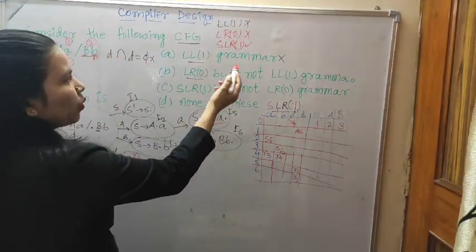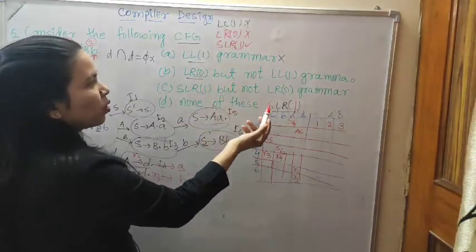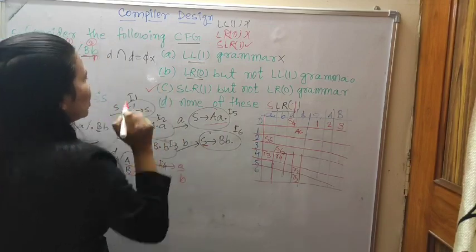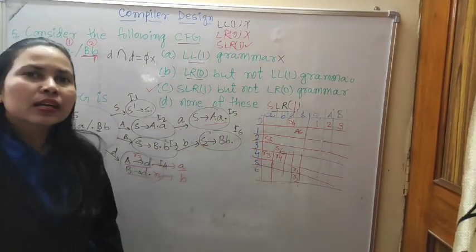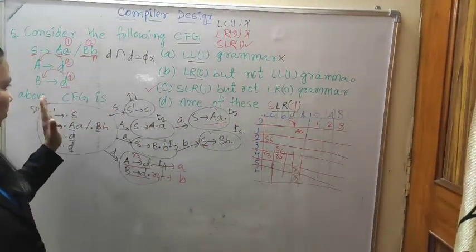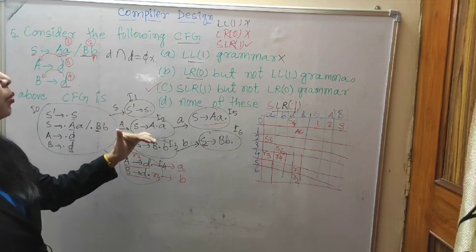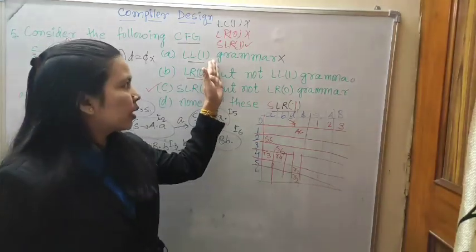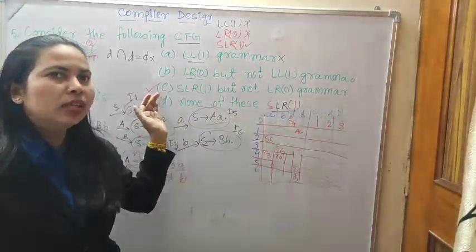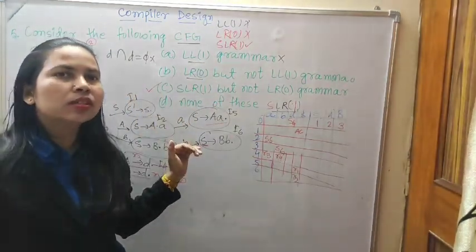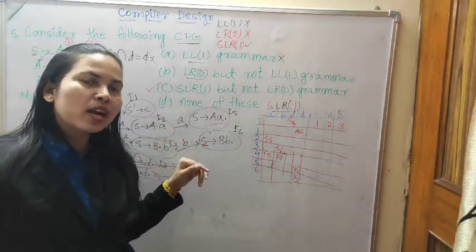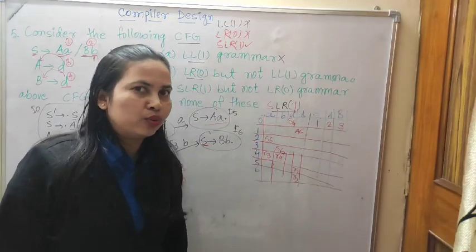So not LL1 grammar, not LR0, but SLR1, yes. This will be option number C, the correct answer. So this is the context-free grammar, and from these production rules you will be checking LL1 grammar, LR0 grammar, SLR1, and you will check LR1 and CLR1 also.